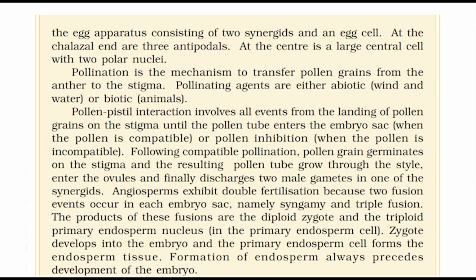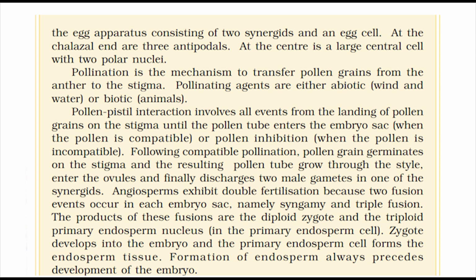Pollination is the mechanism to transfer pollen grains from the anther to the stigma. Pollinating agents are either abiotic, wind and water, or biotic, animals. Pollen-pistil interaction involves all events from the landing of pollen grains on the stigma until the pollen tube enters the embryo sac, when the pollen is compatible, or pollen inhibition, when the pollen is incompatible.